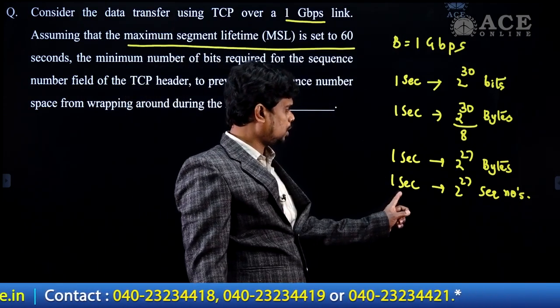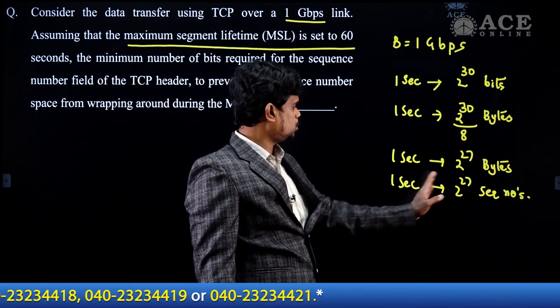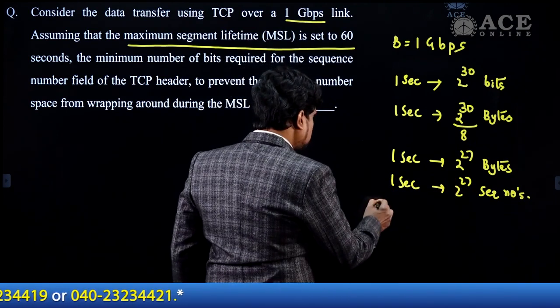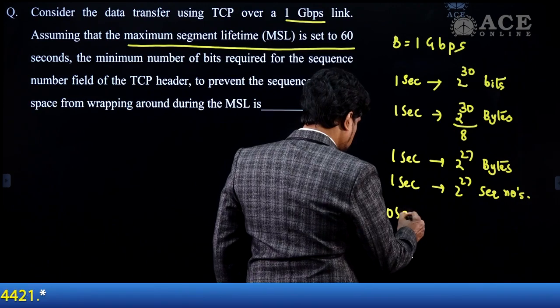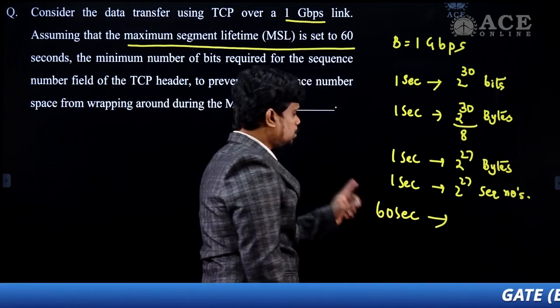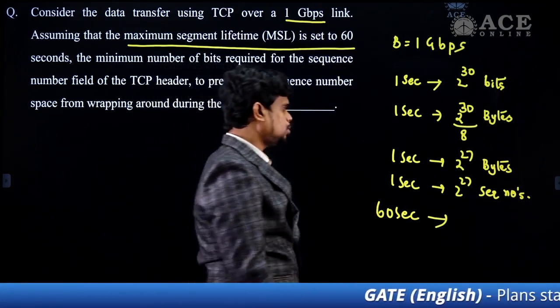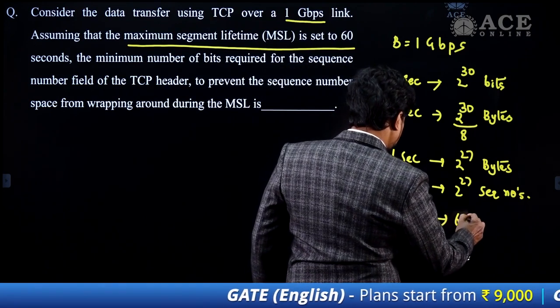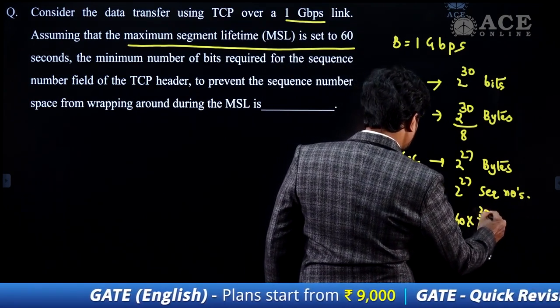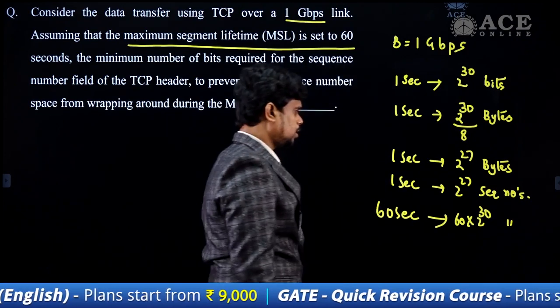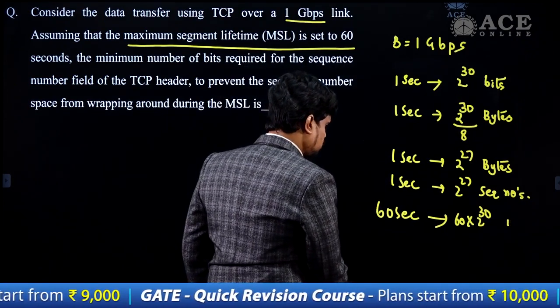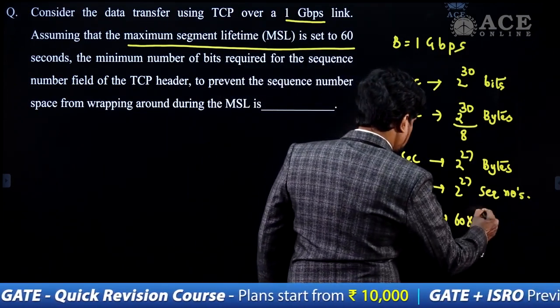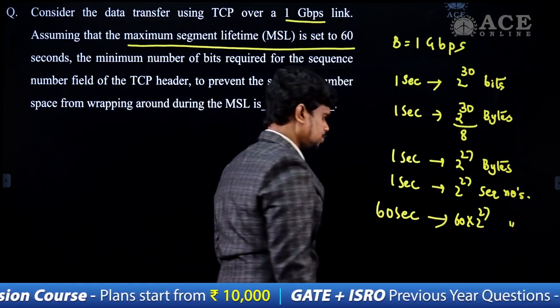So within that maximum segment lifetime, how many sequence numbers do we have? 60 into 2 to the power of 27 sequence numbers.